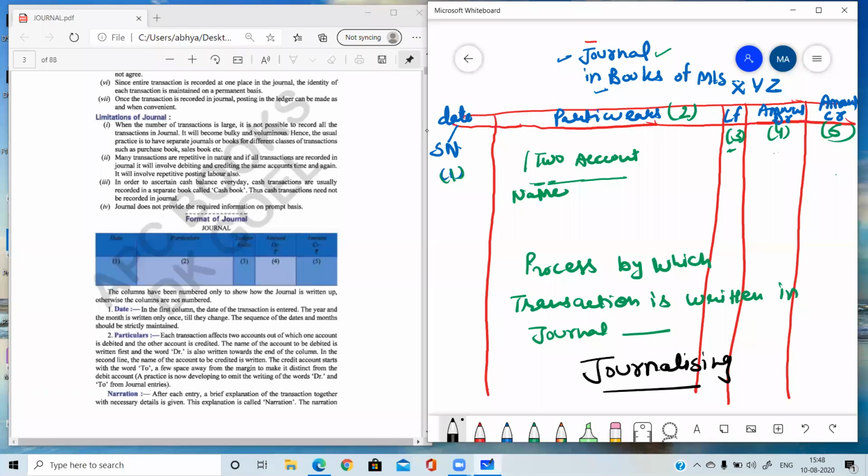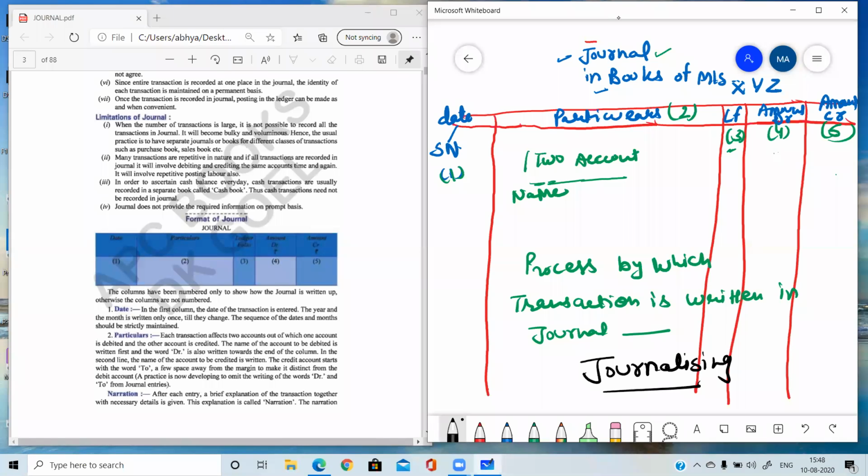Okay, one more one marker question. Define journal. Journal is a book of original entry in which transactions are recorded first time, when they happen, and in chronological order. Second, journalizing means process by which the transactions are written in the journal. That process is known as journalizing.